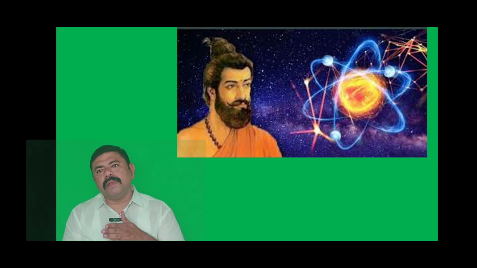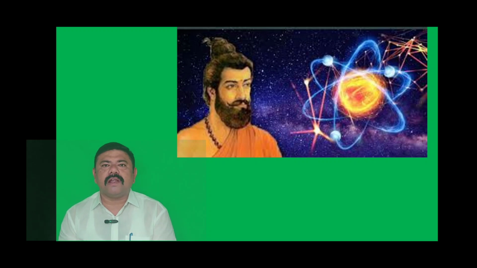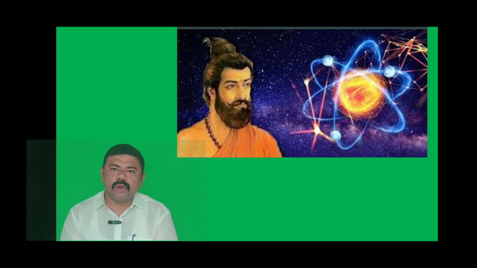The meaning of Parmanu is the smallest particle. That means he told that the atom or Parmanu exists in nature. He also told that the Parmanu is indestructible, that means it cannot be destroyed by any means.